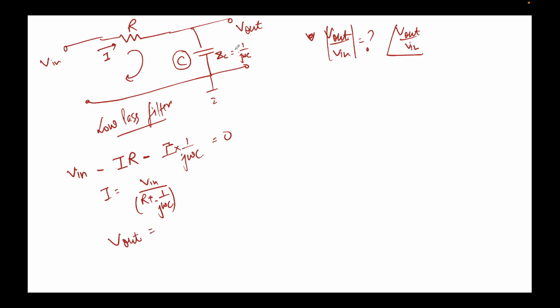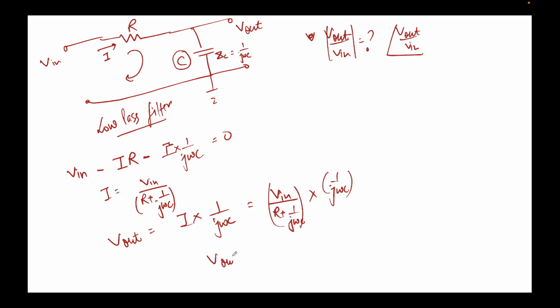I just apply Ohm's law across this capacitor. So that will be V equal to I, because I is the current flowing through this capacitor, times R. The impedance of this capacitor is 1 upon j omega C. So V out will come out to be V in divided by R plus 1 upon j omega C, that's the value of I, multiplied by 1 upon j omega C.